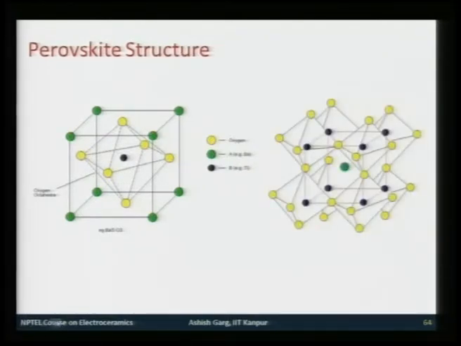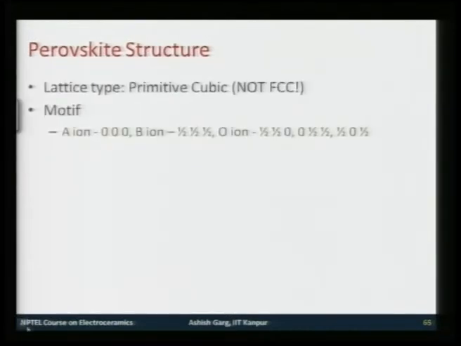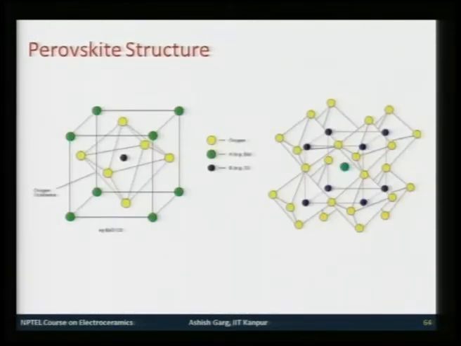Octahedral view would look something like this. This is a polyhedral view. So, you have 8 of these octahedra. Now, in this case, if you notice, the corner of the unit cell has been shifted from barium to titanium atom, and now since titanium is at the corner of the unit cell, the corner of the unit cell also contains these octahedra. So, 8 octahedra at 8 corners of the cell, and the middle of the cell is occupied